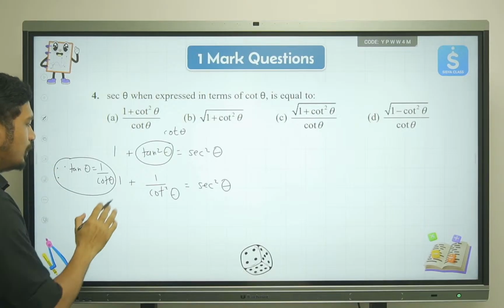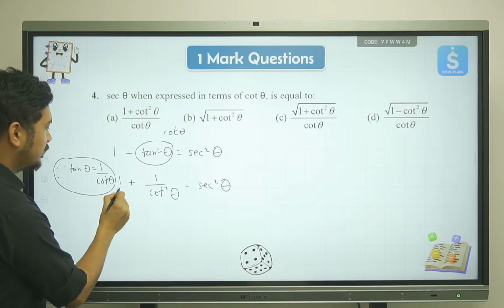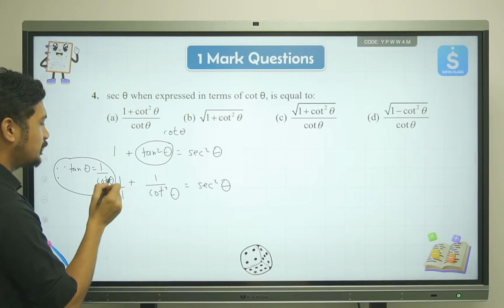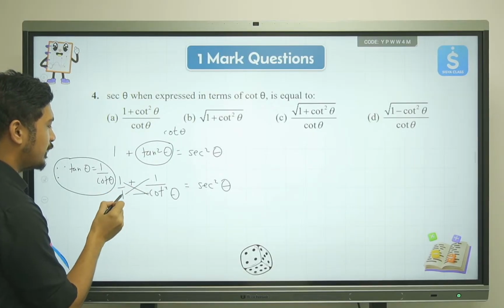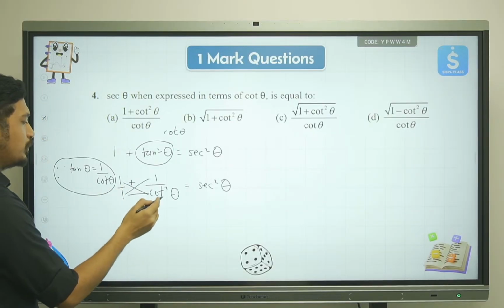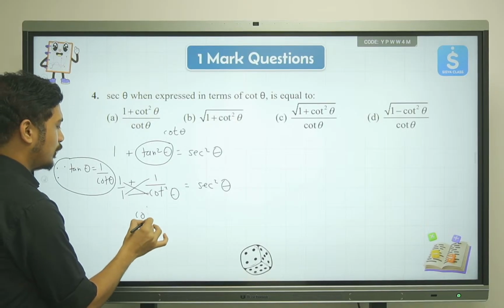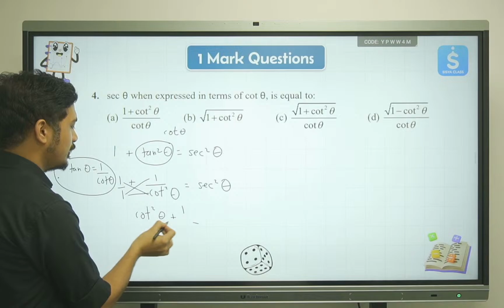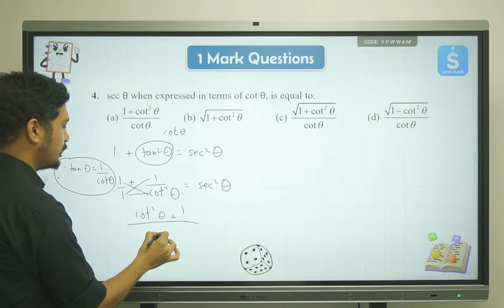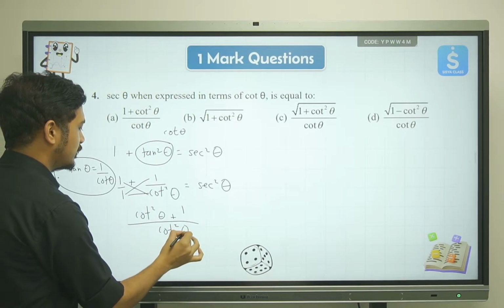Now 1 plus, here we don't have anything in the denominator, so I can write it as 1, and then you can multiply these two numbers to find out the LCM. So 1 into cot square will be equal to cot square theta, plus 1 into 1 will be equal to 1 upon 1 into cot square will be equal to cot square theta again.